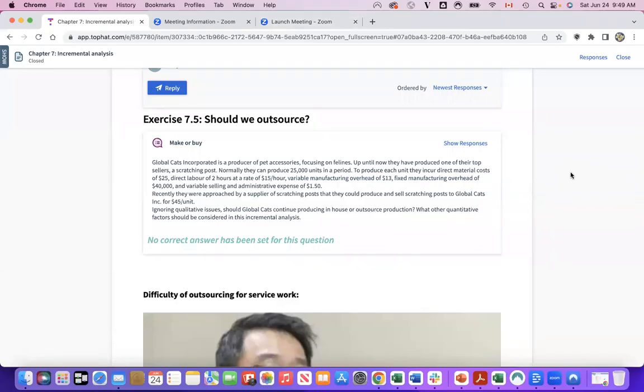All right, let's take a look at exercise 7.5 regarding whether we should outsource production or not. Global Cats Incorporated is a producer of pet accessories focusing on felines. Up until now, they have produced one of their top sellers, a scratching post. Normally, they can produce 25,000 units in a period.